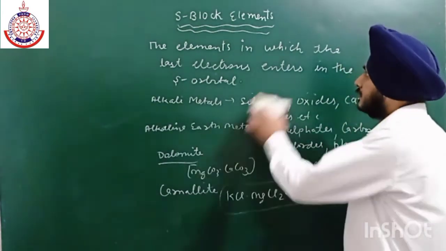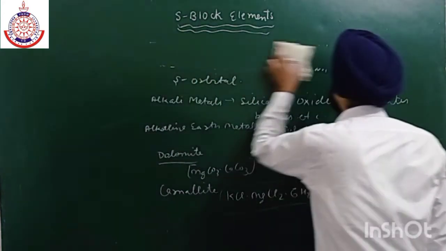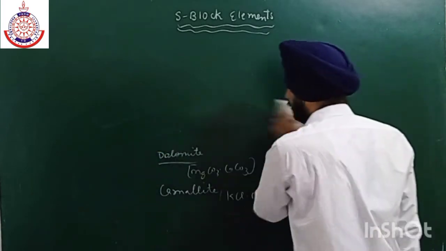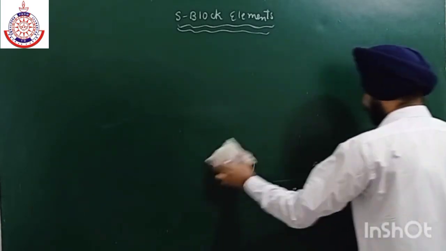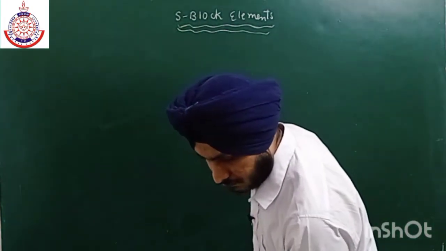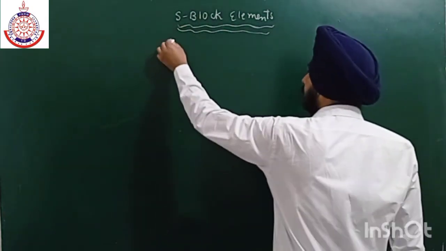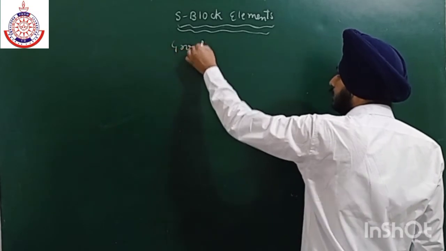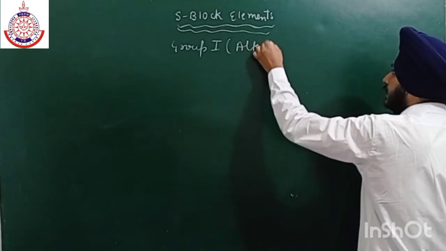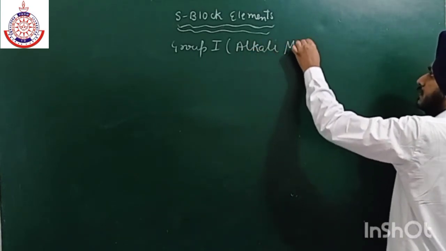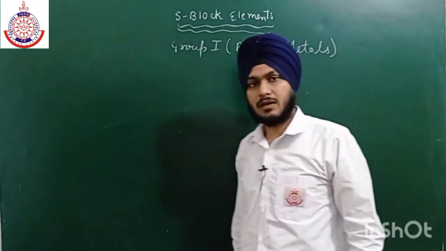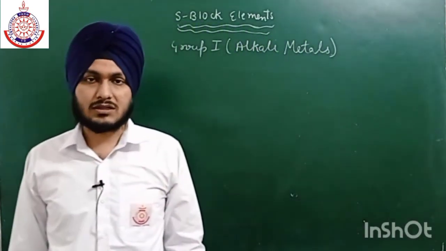Firstly, let us discuss the properties of alkali metals, group number 1. Why are they called alkali metals? Because when they react with water, they form alkalis. Alkalis are known as soluble bases.